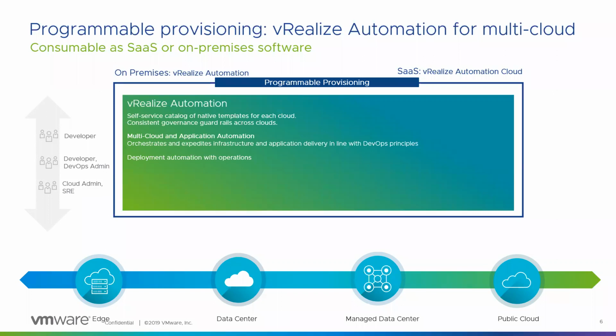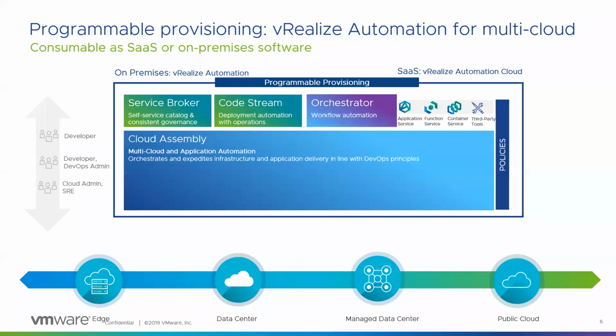Now, the entire offering is broken down into several individual services. This is not how it was in 7.x, so this is slightly different. Version 8 has 4 main services. The first one is Cloud Assembly, which is mainly the infrastructure management area, where the administrator can come in, set up the infrastructure, design blueprints, and expose services to the end consumers.